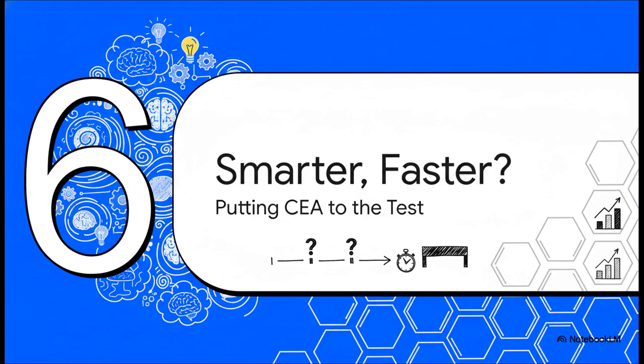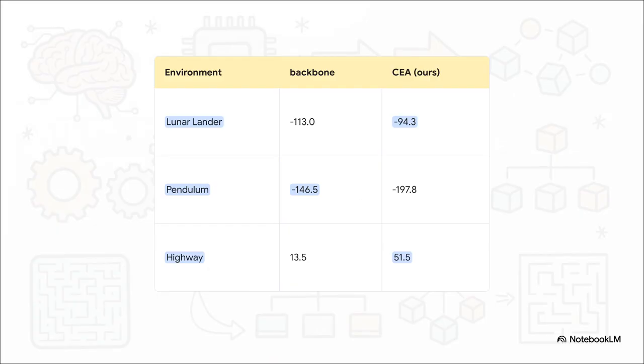So this all sounds fantastic in theory, right? Building an imagination for an AI is a super cool idea, but does it actually work? Does tacking on these manufactured daydreams to an AI's memory really help it learn better and faster in practice? Well, the results are pretty darn telling. In the really complex dynamic environments like the highway driving game or the lunar lander task, the CEA algorithm just crushed the standard models. What's interesting, though, is that it did struggle a bit in the simpler pendulum task, and that suggests this kind of complex reasoning really shines when the problem itself is complex.